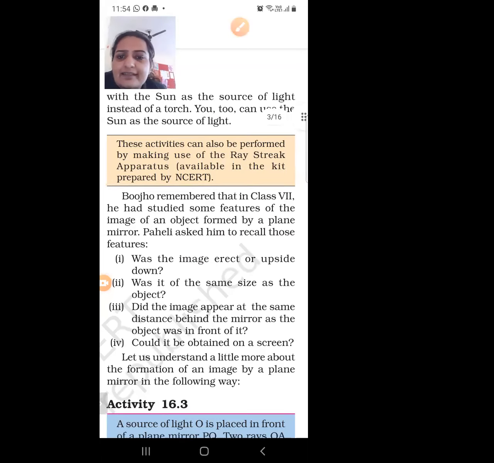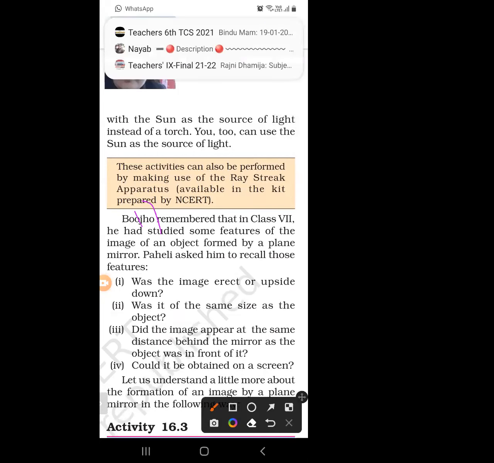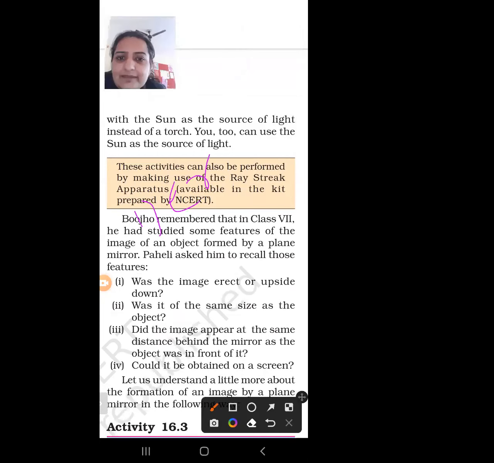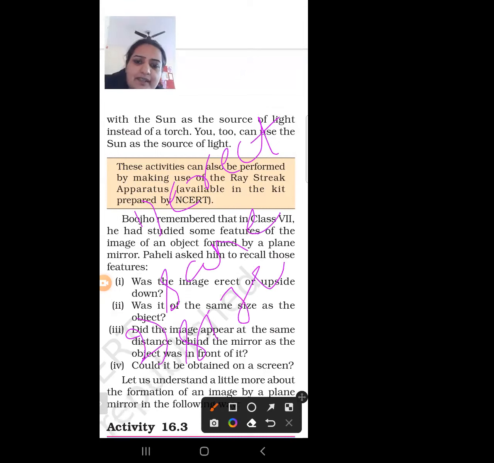Erect. So it is erect. Erect means straight. It is erect and it is the same size as that of the object.